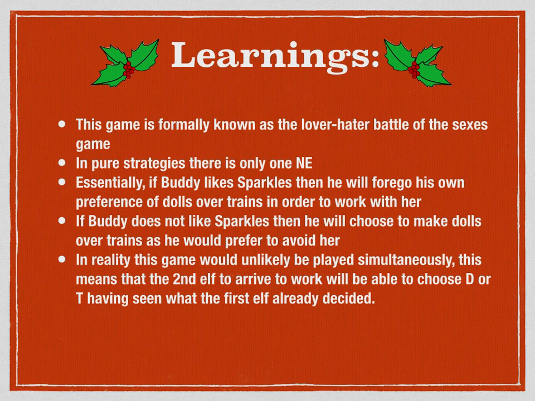What have we learnt? We have learnt that only one Nash equilibrium exists at TDT. Essentially, this means that if Buddy likes Sparkles, then he will forego his own preference of building dolls over trains in order to work with her, and they will both produce trains. However, if Buddy does not like Sparkles, then he will choose to make dolls over trains, as he would prefer to avoid her, meaning that Buddy would produce dolls and Sparkles would produce trains.